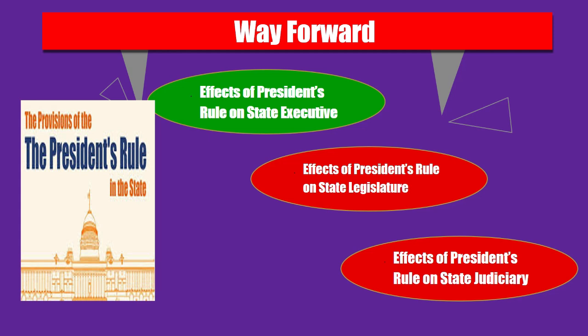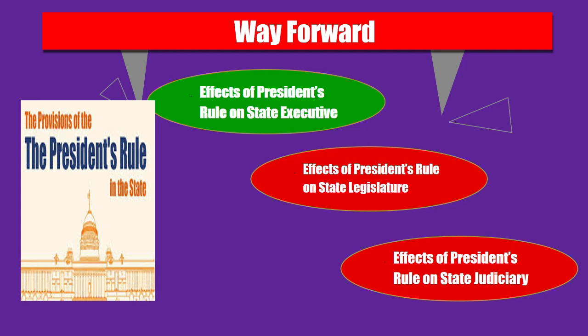Now, the effects of President's Rule on the state legislature. First of all, the President either suspends or dissolves the state legislative assembly. Parliament passes the state legislation bills and the state budget. The President can promulgate ordinances for the state if there is no session of Parliament.